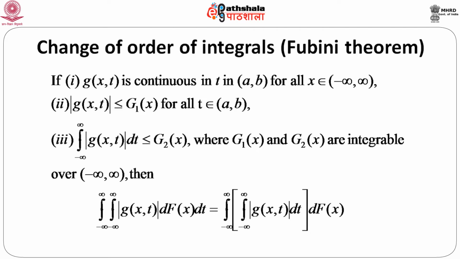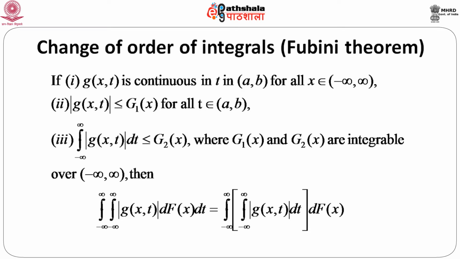Suppose g(x, t) is continuous in t, where t is within the interval a to b, and for every x between minus infinity and infinity. Again, like the previous theorems, the modulus of g(x, t) is bounded by some function g1(x) for every t belonging to a to b, and the integral from minus infinity to infinity of the modulus of g(x, t) dt is bounded by g2(x), and these two bounding functions g1(x) and g2(x) are both integrable over minus infinity to infinity.